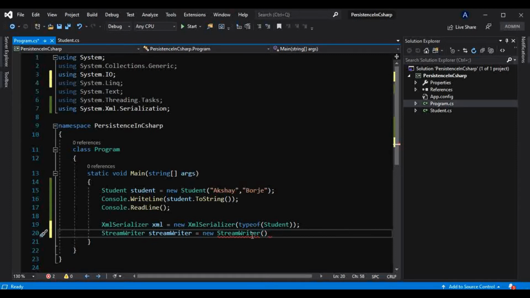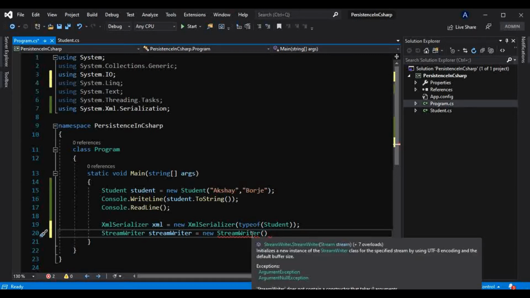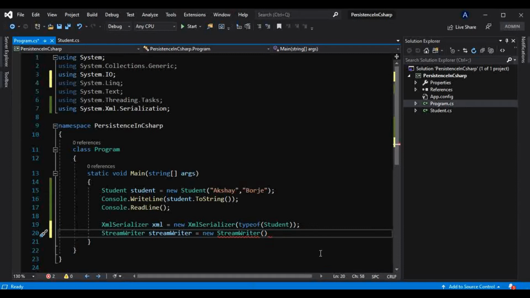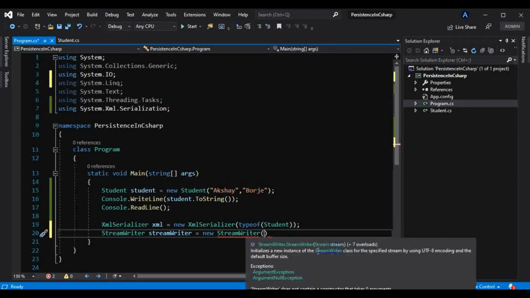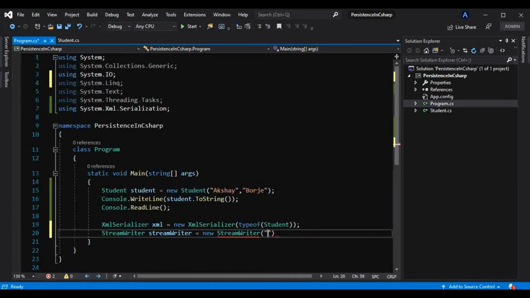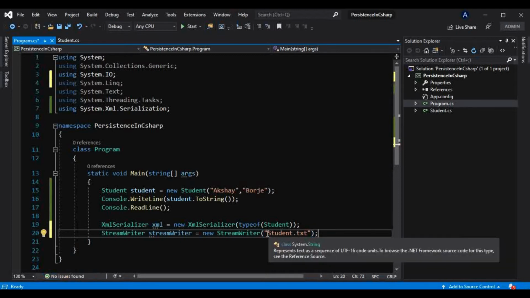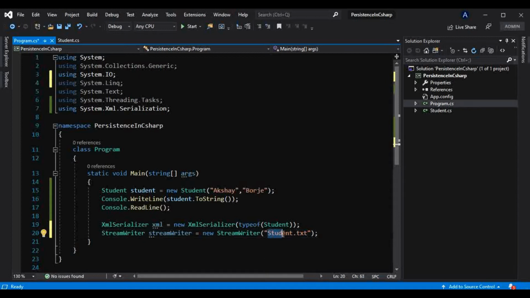What do I have to pass to the constructor? We have to pass a stream, or maybe a path, and if I only give the name instead of the full path, it will create the student.txt file right there in the location of this project. We will see that.